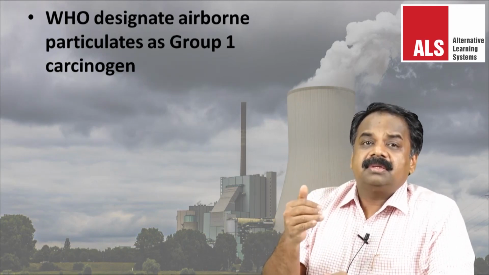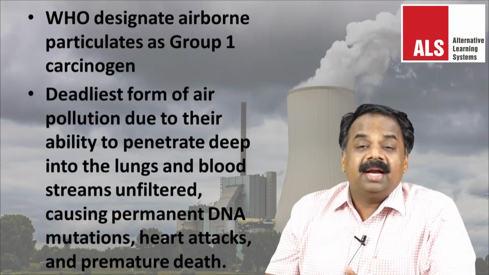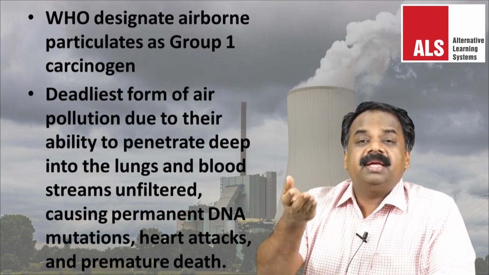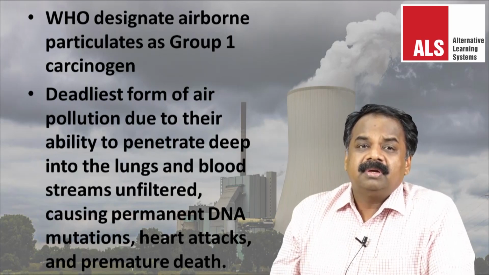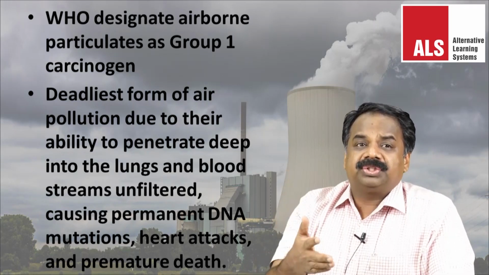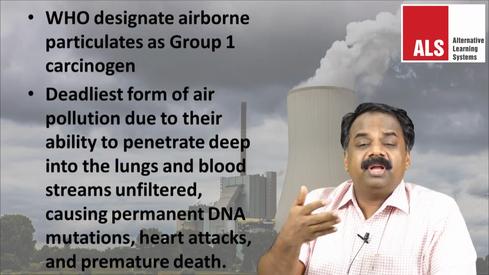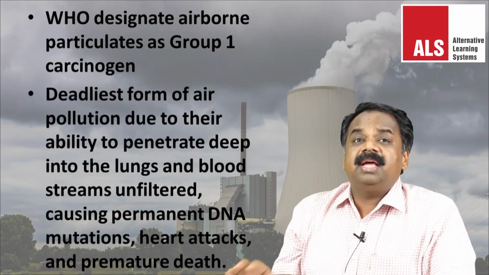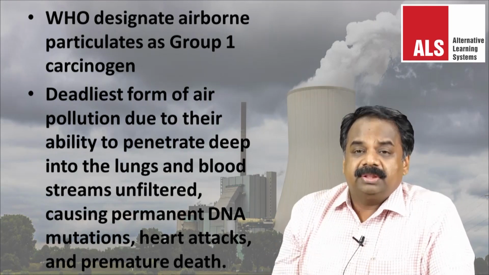These particulates are the deadliest form of air pollution, which we don't even understand because we don't see it properly, so we don't understand the seriousness of the matter. They can penetrate deep into our lungs and bloodstream unfiltered, causing permanent DNA mutations, heart attacks, and even premature death.